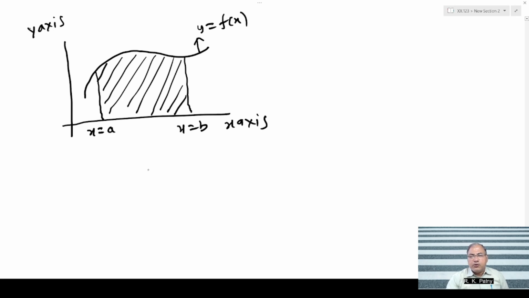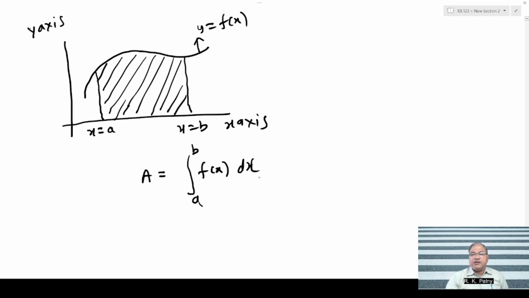then what do you do? You do the integration. That means you do integration when you want to find the total area under the curve. So the area under the curve is nothing but the integration from a to b of f of x dx. That means to find the area below the curve, you can use integration. It starts from a and ends at b, so these are the limits of integration. And it is a function of x, and here we write the dx.